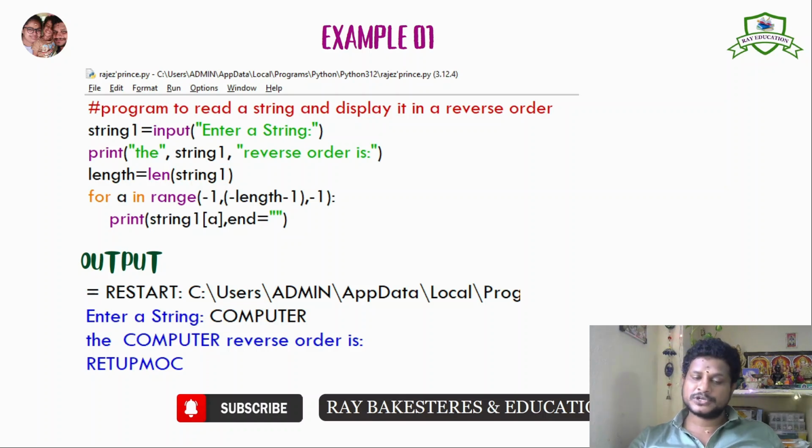RETUPMOC. So from -1 starting to -9. -9 is exclusive, so up to it will be printed. So from -1 to -8 will be printed here. So what is the use of this in statement here? It will be checked whether the string has been traversed or not. So up to the end it will work. After the string traversing it will end.